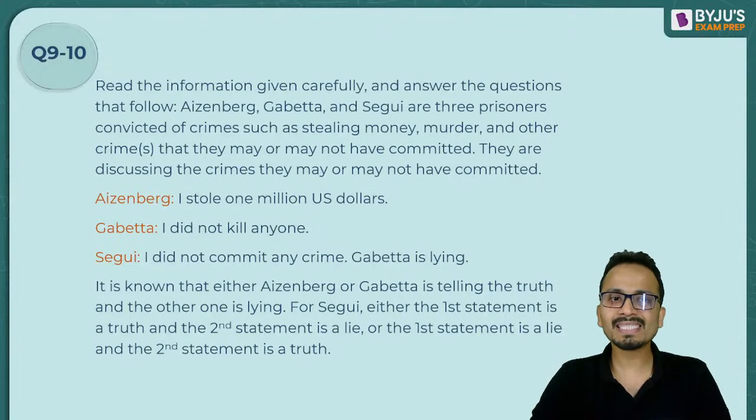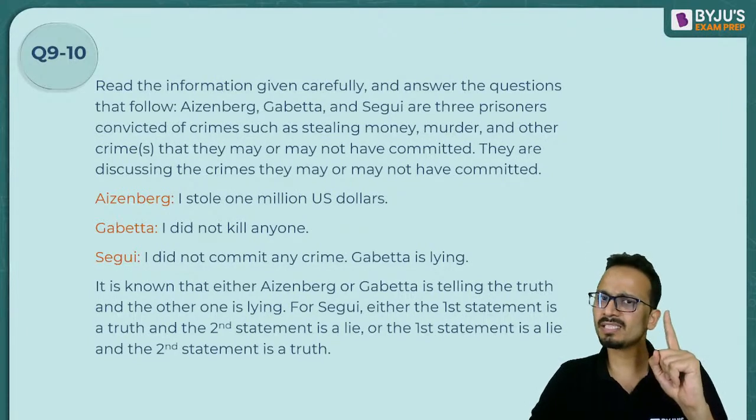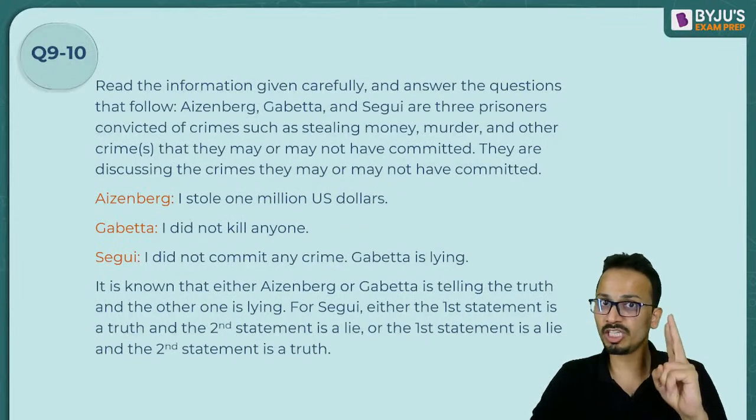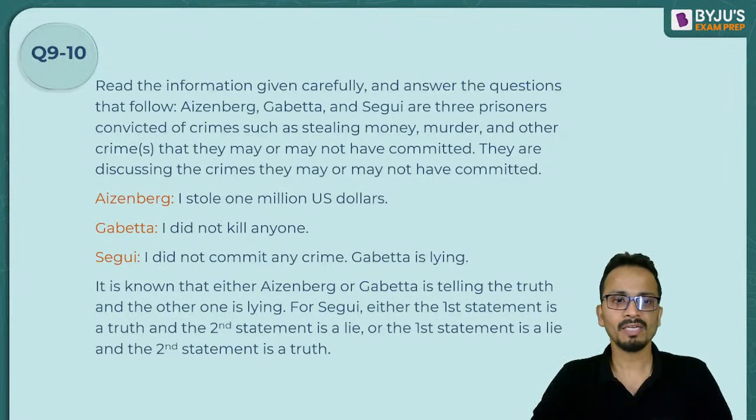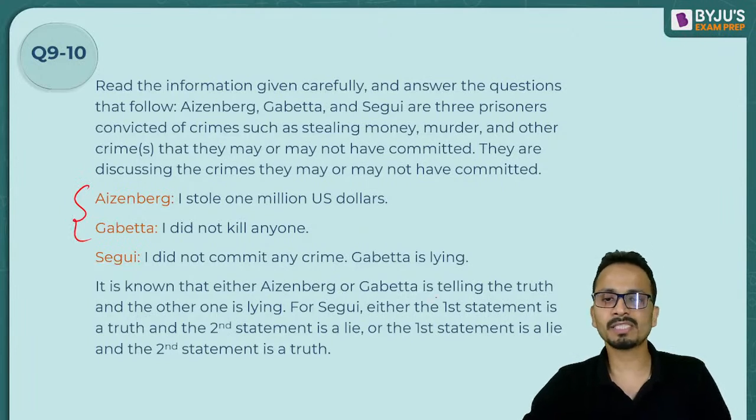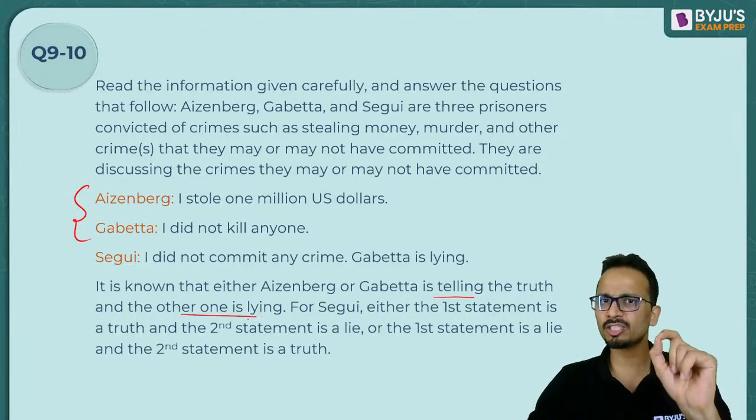A says I stole 1 million US dollars. G says I did not kill anyone. S says I did not commit any crime. G is lying. So A has made one statement, G has made one statement, and S has made two statements. It is known that either A or G is telling the truth and the other one is lying.